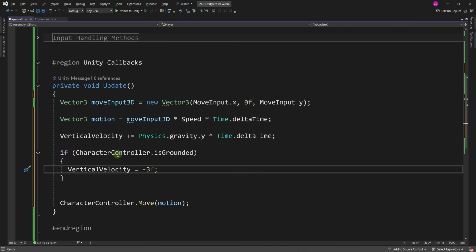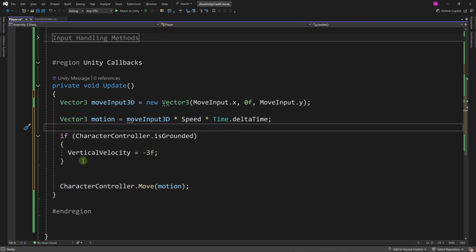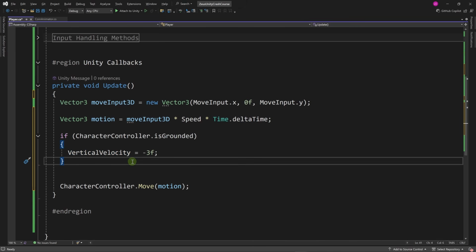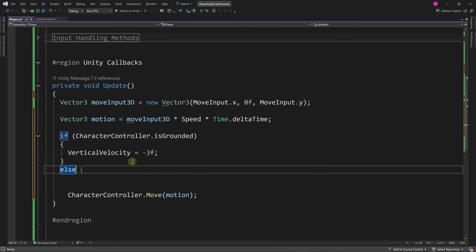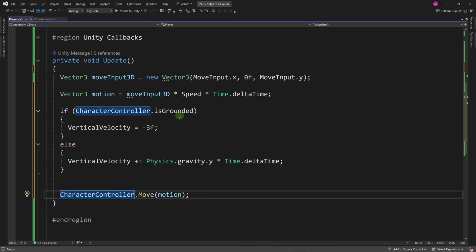This will keep it at -3 at all times when we are grounded, and only when we are in the air will we increment the vertical velocity. So let's add an else statement here, and I'm going to paste the line that we had at the top. Okay, if we are grounded, we'll keep vertical velocity at -3, and if we are in the air, for example, if we jump in, we will increment the vertical velocity by this value every frame.